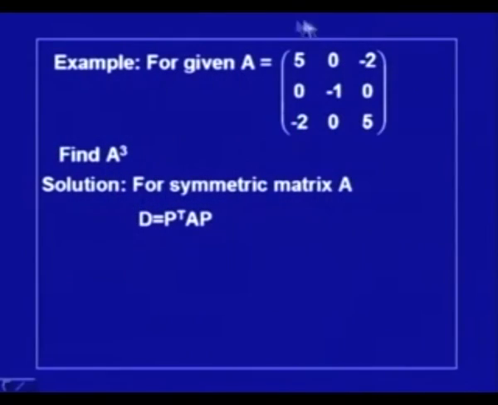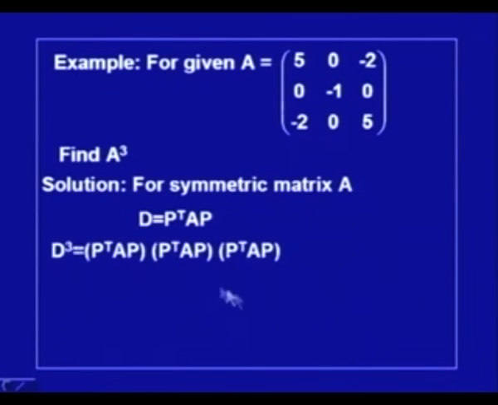I am illustrating this concept with the help of A cube. I will start with a symmetric matrix A, which is given; this is applicable only for symmetric matrices. So, if I have been given a symmetric matrix, then I can write D is equal to P transpose A P, that is, D is similar to this matrix, and D is a diagonal matrix.